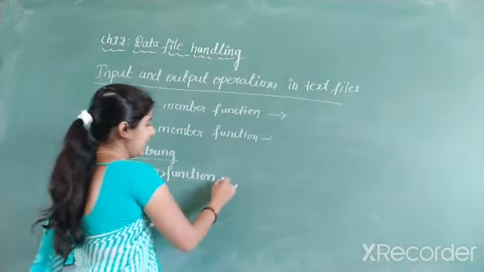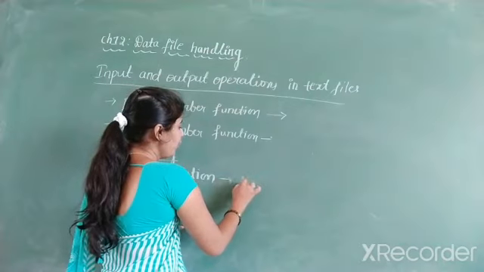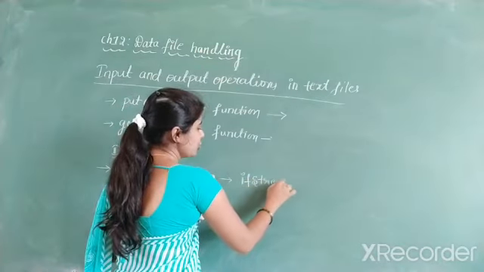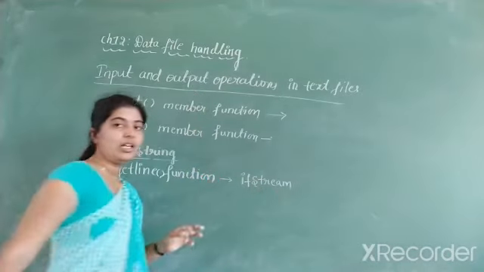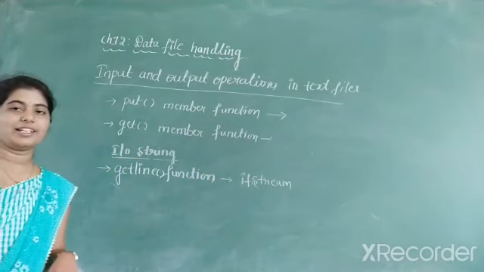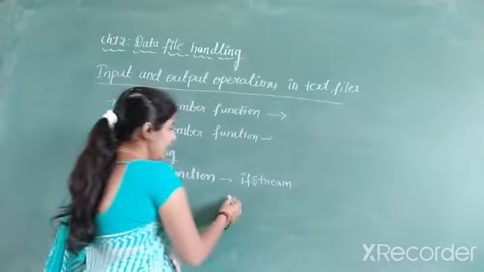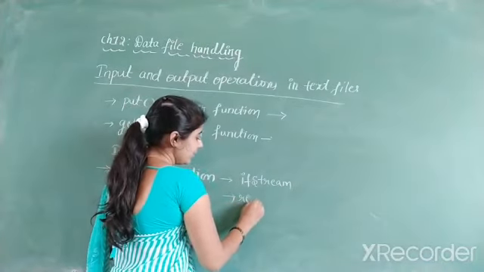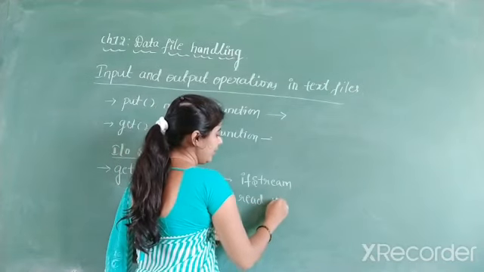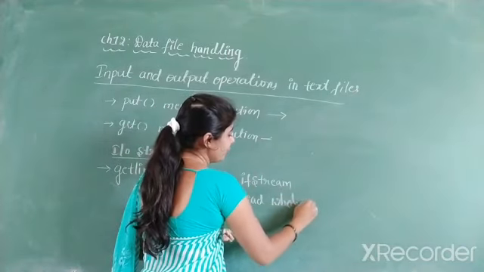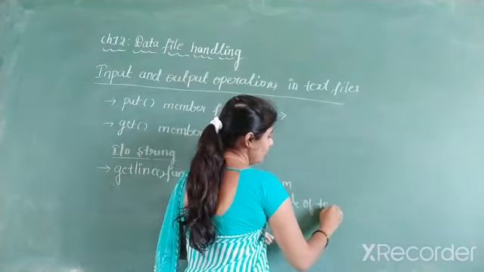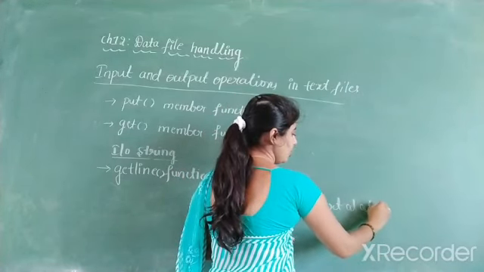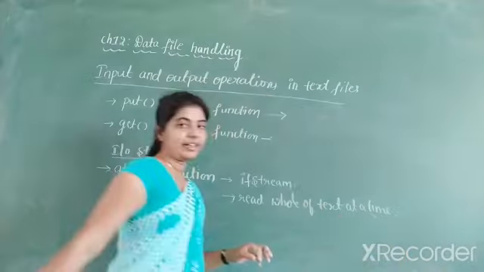This getLine member function belongs to a class called ifstream, input file stream, and it is used to read a whole line of text at a time.